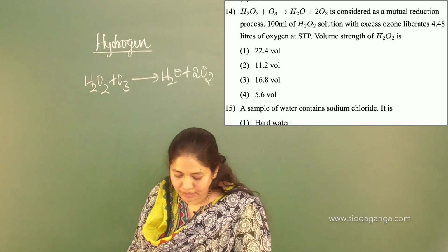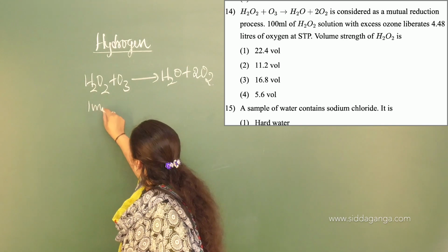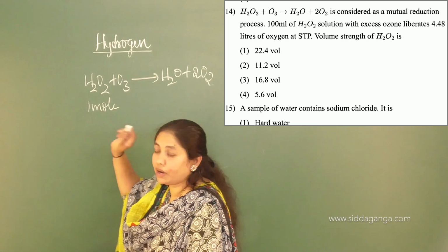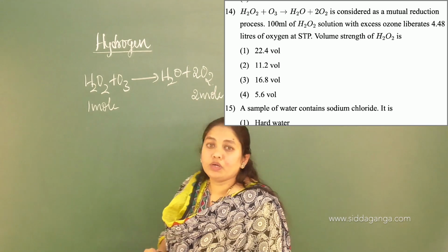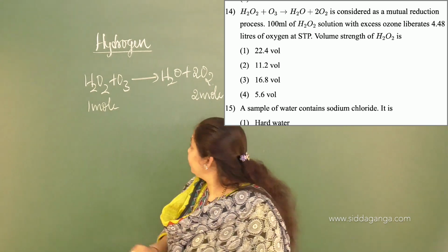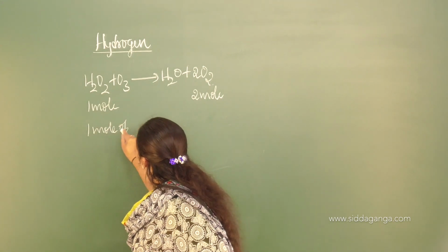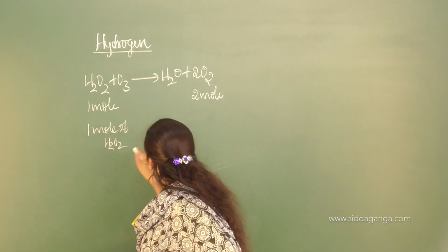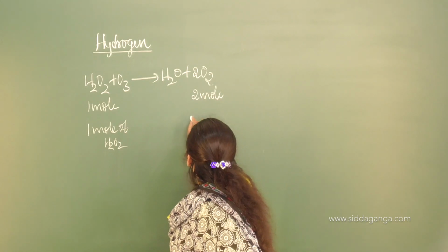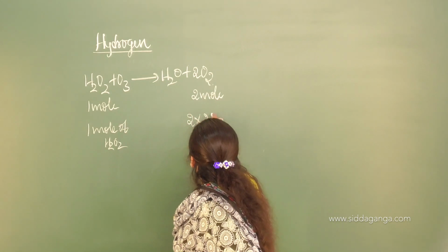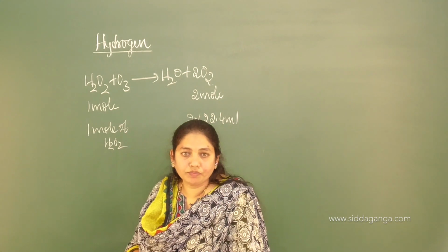Very simple. Again, this is based on this equation. You can write that 1 mole of H2O2 produces 2 moles of O2. And 2 moles of O2 means 2 into 22.4, that is the molar volume.